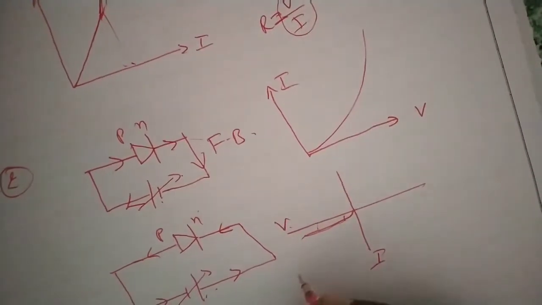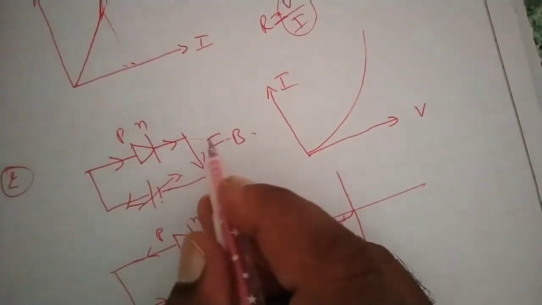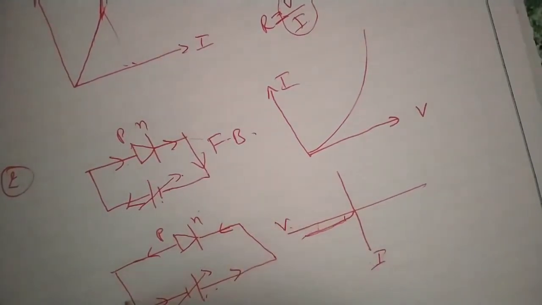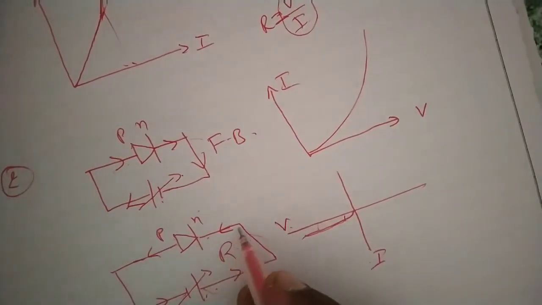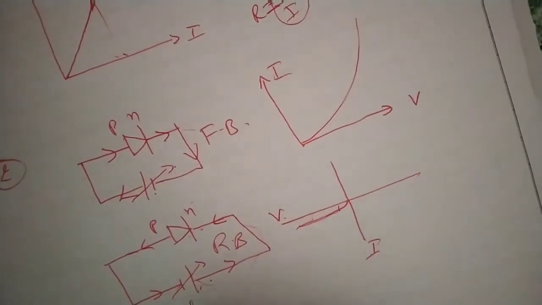So this is also called the directionality property. Means in forward bias it is conducting P to N, and in reverse bias the current is negligible. N to P is called reverse bias. In reverse bias, the battery positive is connected to N, negative is connected to P. Then in this reverse bias, N to P current will exist, but it is a minute current. If we can ignore that current, we can declare that the diode is not conducting in reverse bias. So that means the diode is exhibiting the directionality property.